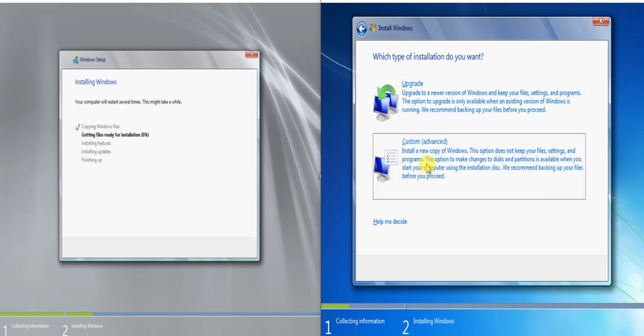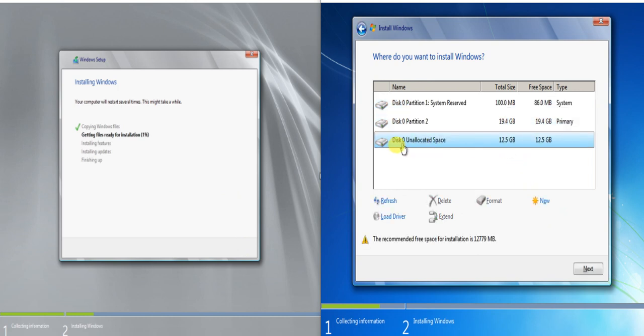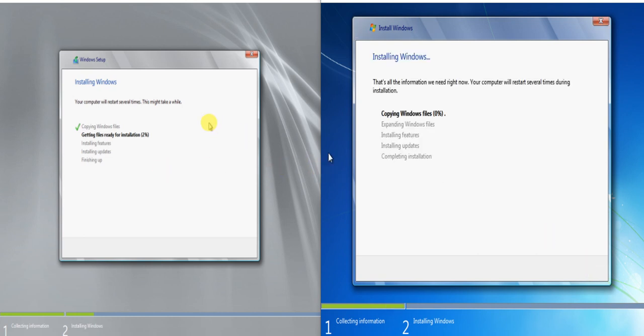Alright, so for the client, here in drive options, we will be creating new partitions, this is for drive C. I'll be just selecting 20 gigs, so click apply and click OK. And for the second partition, unallocated space, we create new and then we just click apply. So here, please don't click instantly, because the operating system will be installed in the drive D. So make sure that you install your operating system for Windows and server in drive C. Okay, so click next and let's just wait until all configuration is complete.